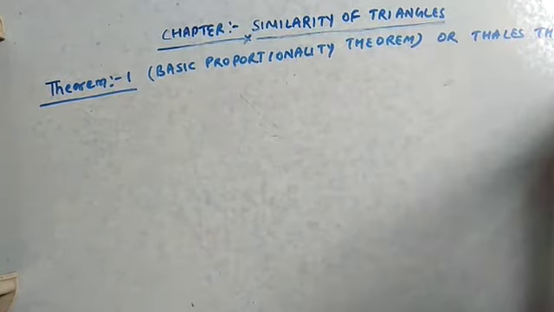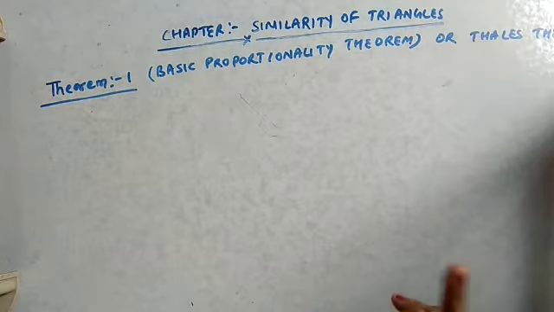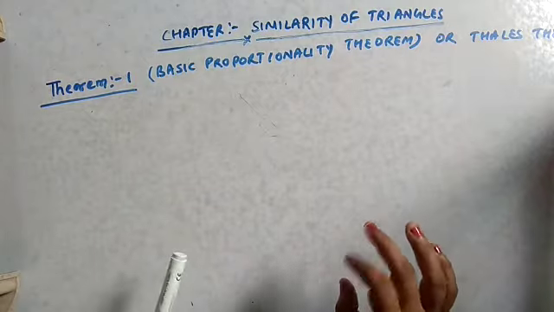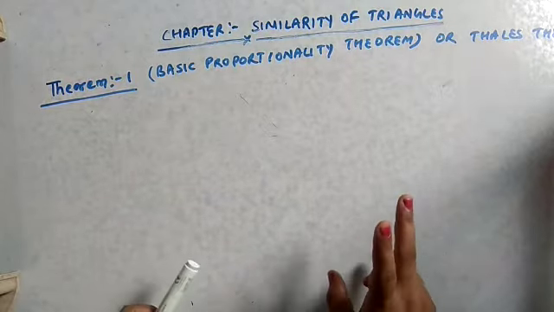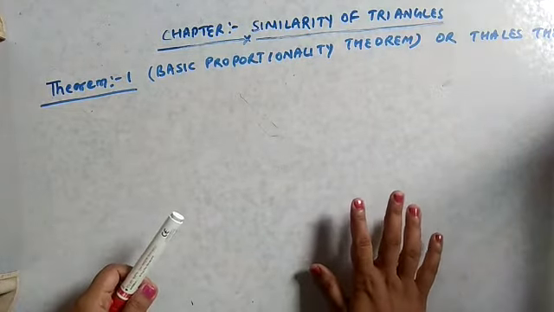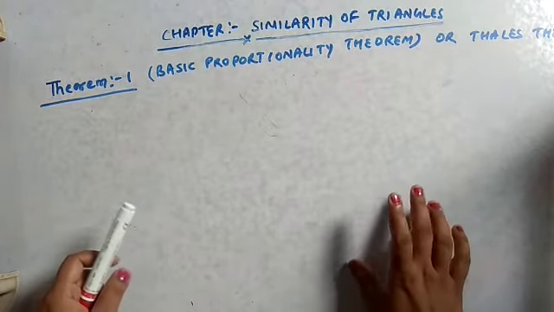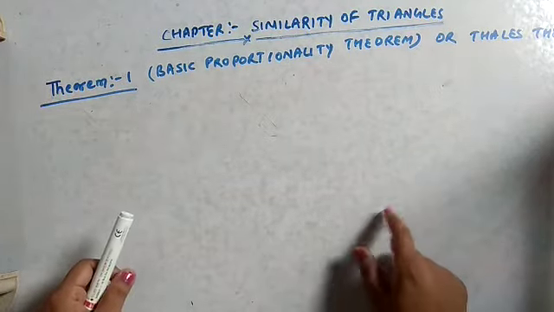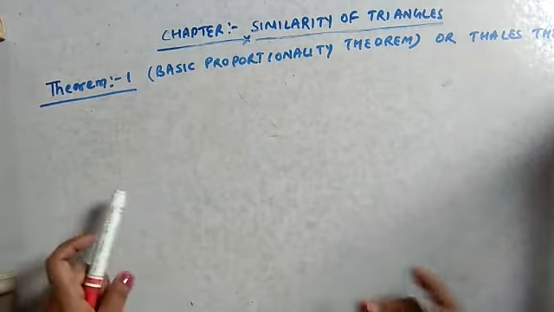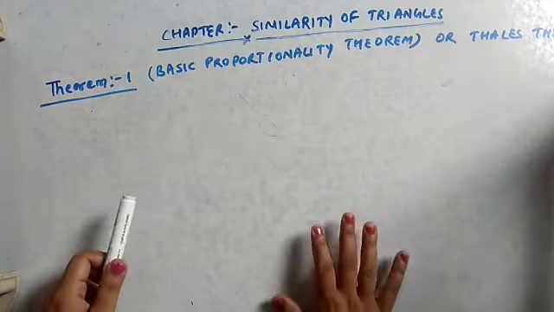Before explaining this theorem, I want to remind you that in standard 9 we have done two theorems that you have to keep in your mind. Number one is that when we have two triangles on the same base and between the same parallel lines, they are equal in area, that we are going to use here. And second, for an obtuse angle triangle, the altitude of the triangle can be outside of the triangle. Obtuse angle triangle का जो altitude होता है वो triangle के बाहर होता है. So that also we will use here. So let us start with this theorem.